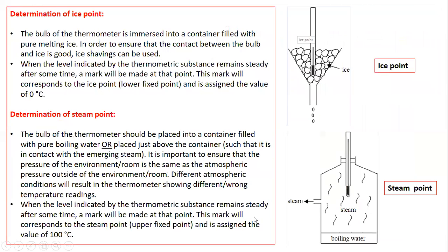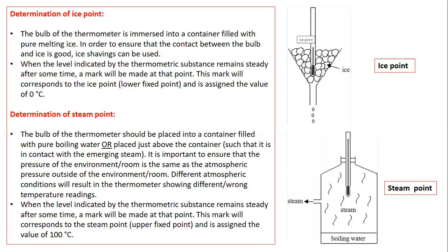Now, the main thing which we need to consider is the determination of ice point and steam point. So beta, when you are working on finding an ice point, you need to use an apparatus shown on the screen. Beta, you just take a funnel and place the funnel on a beaker, and the top of the funnel is filled with crushed ice, and you immerse the bulb of the thermometer in the crushed ice in such a way that the bulb of the thermometer is in complete contact with the crushed ice.